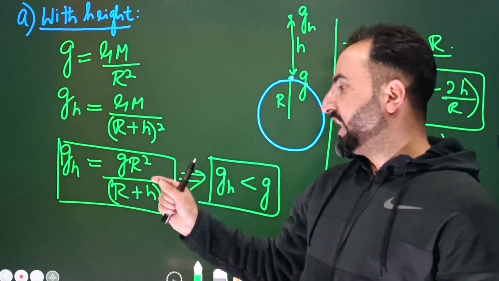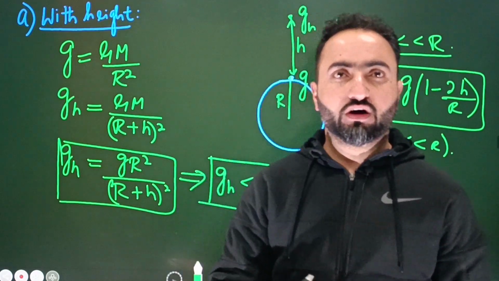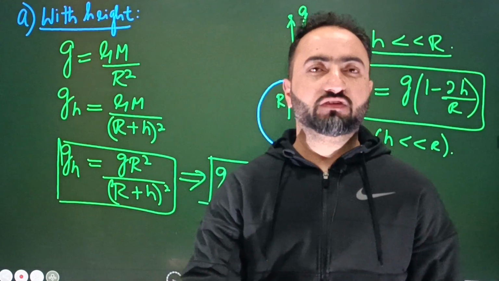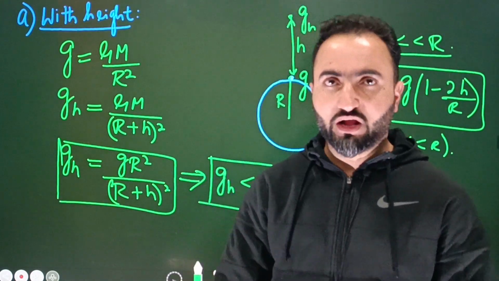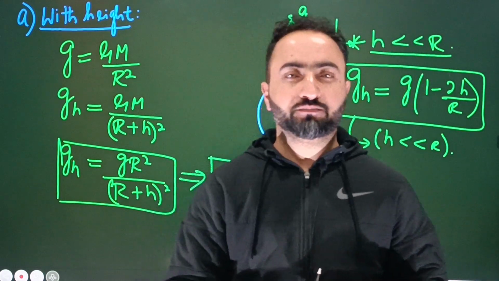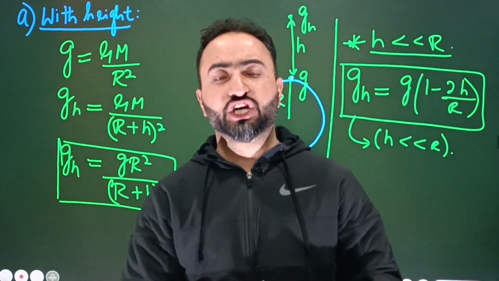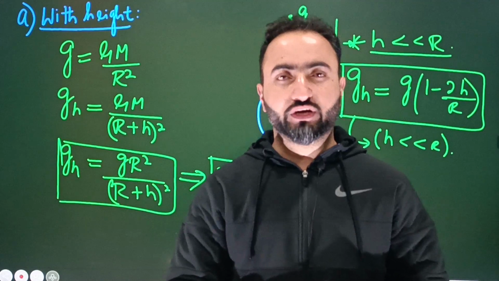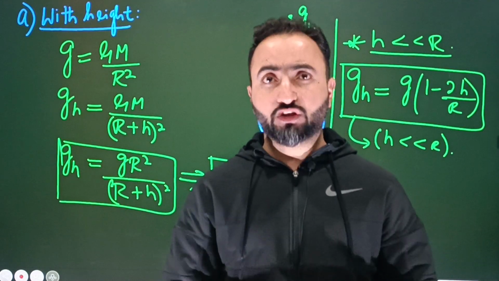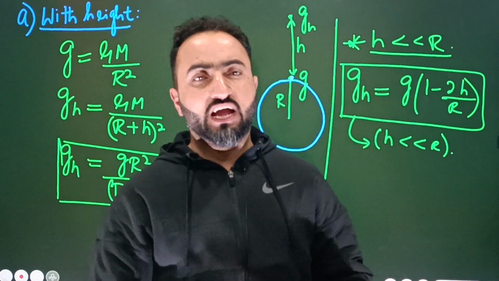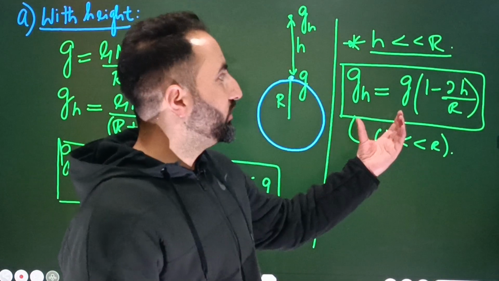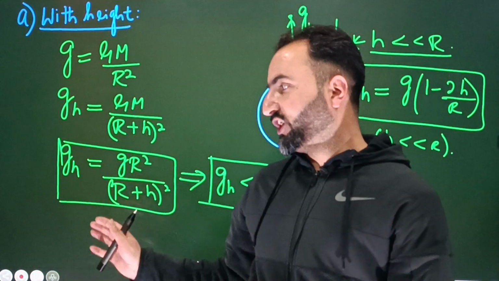So here what you have to do is, in place of h you will write r. So r plus r is equal to 2r and all that. Then you can play with this equation. We'll be doing those questions as well. But if, for example, the question is like this: calculate the value of acceleration due to gravity at a height of 1 kilometer, at a height of 2 kilometers, at a height of 10 kilometers. Safely what you can do is this: h is very small compared to r. You will be using this equation, not the other equation.